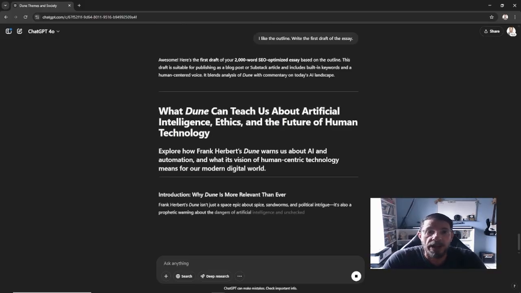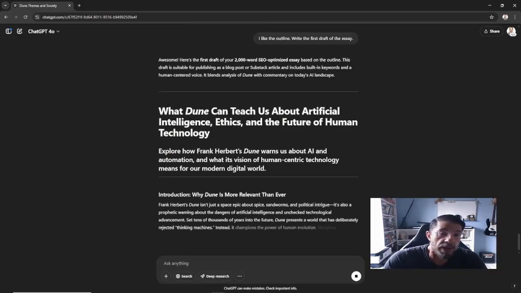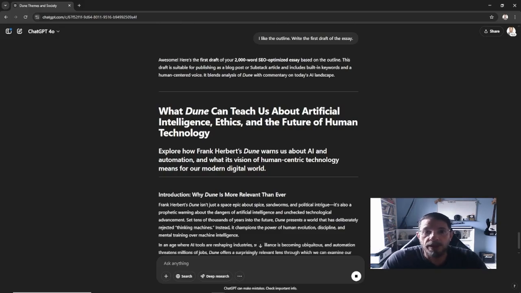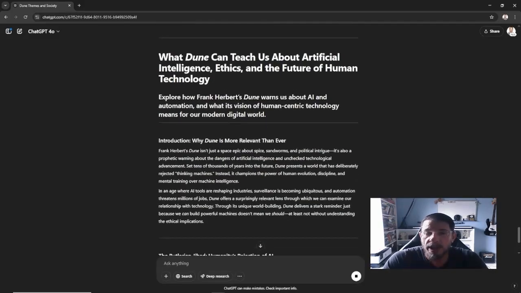ChatGPT is going to take a stab at the first draft of the essay, and you can see it kind of filling out the outline, right? The introduction, 200 words, this is the next section of the essay, and so on and so on. You can see it's pretty easy and straightforward to use ChatGPT to help you write essays or articles. But I do want to talk about some limitations and caveats.